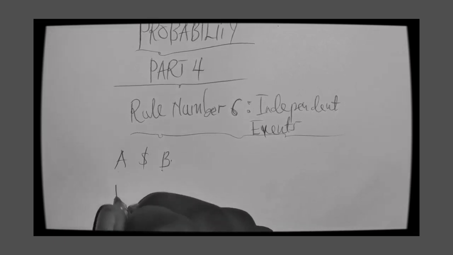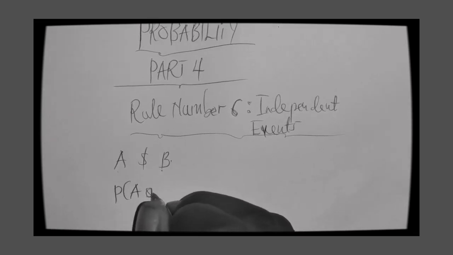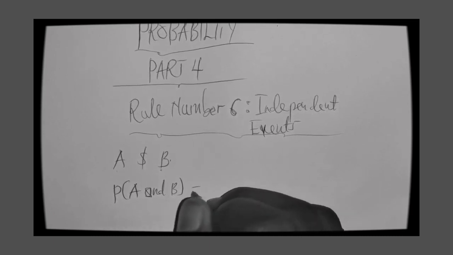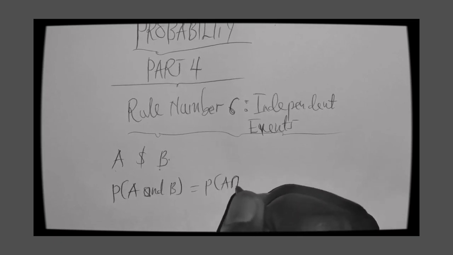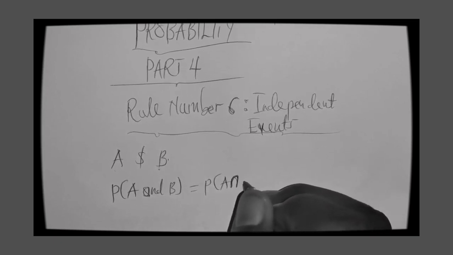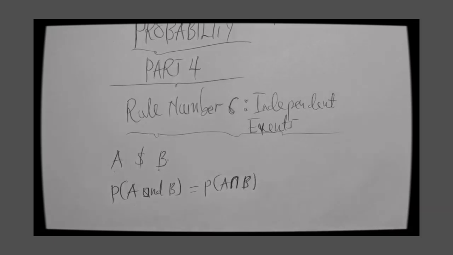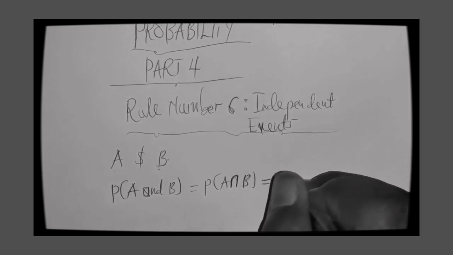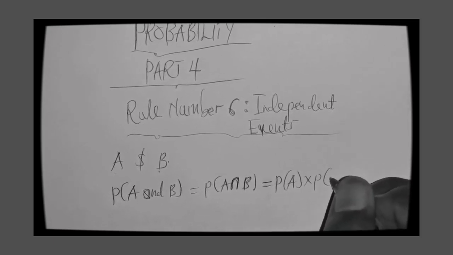that the probability of A and B can be written as the probability of A intersection B, because we said intersection is the same as "and". And "and" means multiplication. So the breakdown will be the probability of A multiplied by the probability of B.